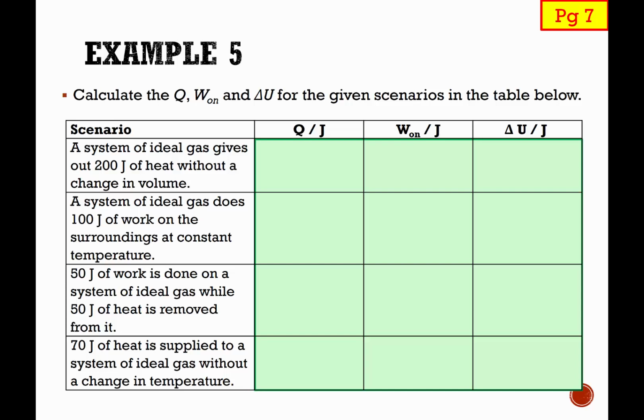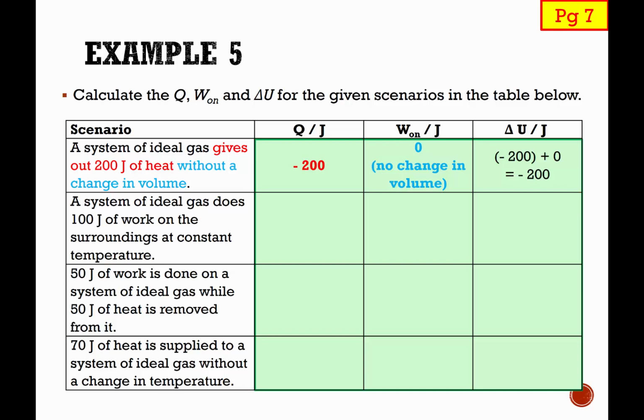So for the first scenario, the system of ideal gas gives out 200 joules of heat without a change in volume. Okay, so when it gives out 200 joules of heat, that means there is heat loss to the surroundings. So therefore, my Q must be negative 200. And since there is no change in volume, the work done on the gas or by the gas must be zero. So therefore, delta U is simply the sum of Q and W on, which gives negative 200.